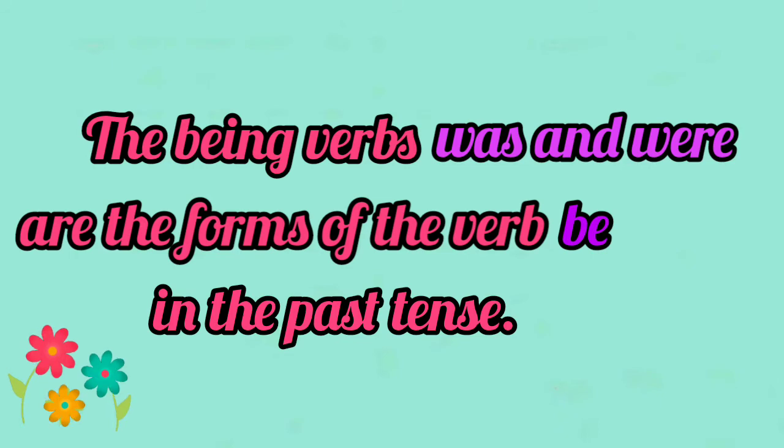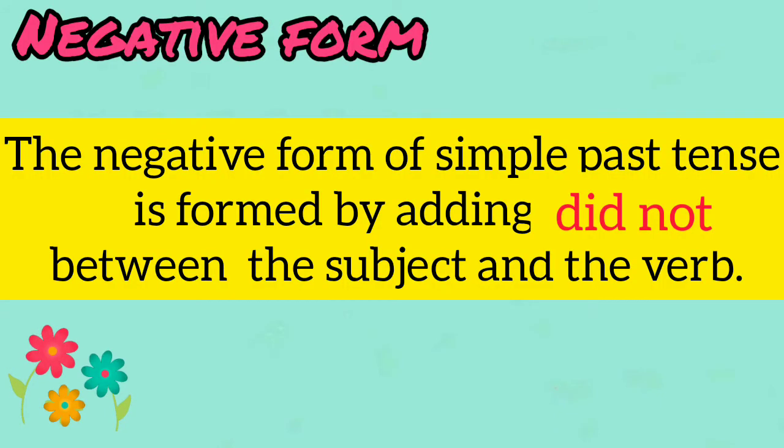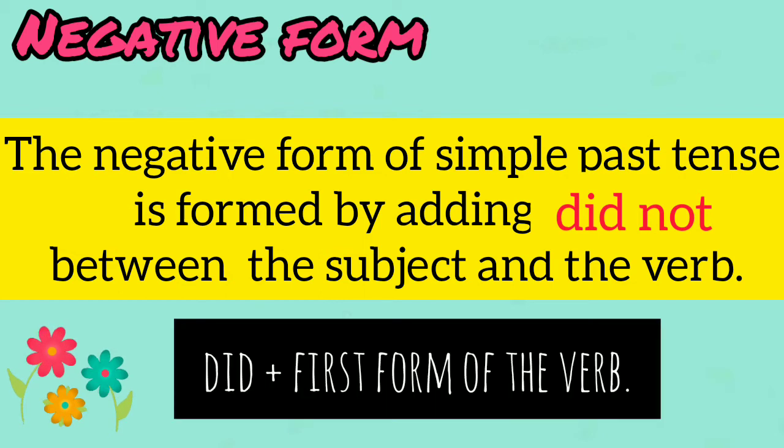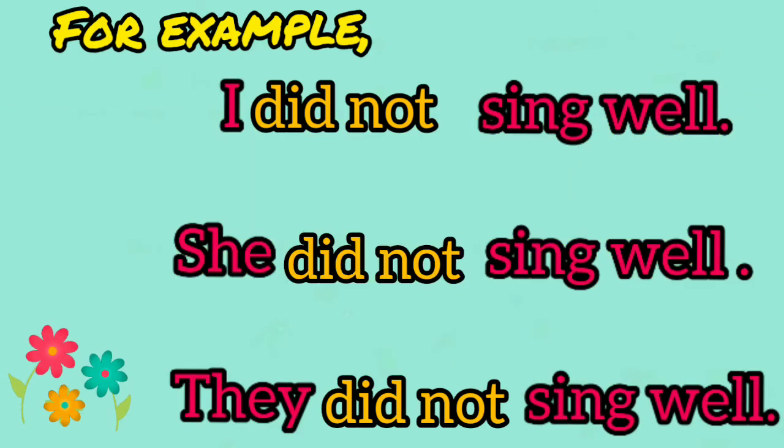Now let's learn about the negative form and the interrogative form of simple past tense. Negative form of past tense is formed by adding did not between the subject and the verb. We use the first form of the verb with did. For example, I did not sing well. She did not sing well. They did not sing well.